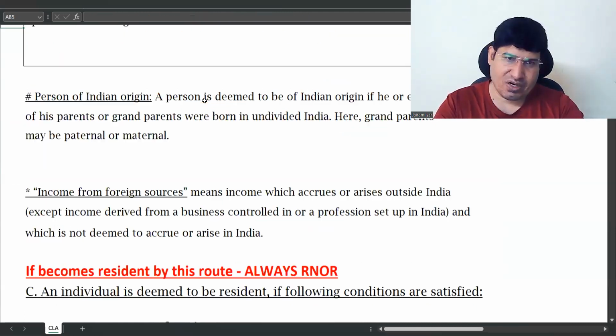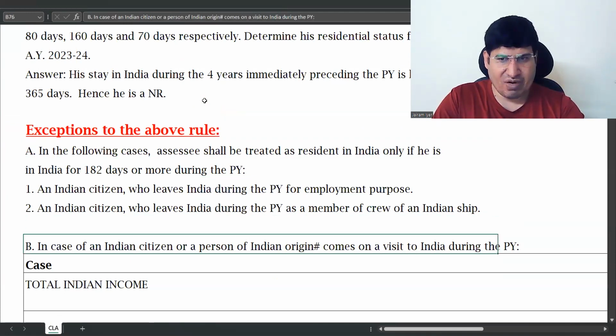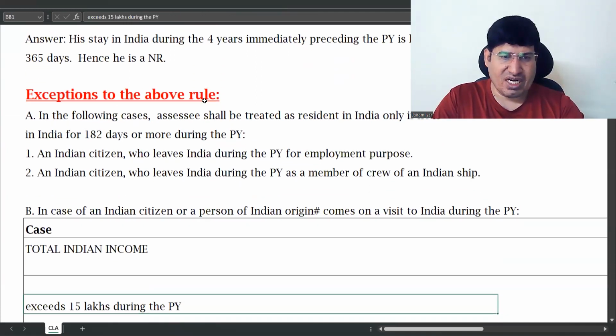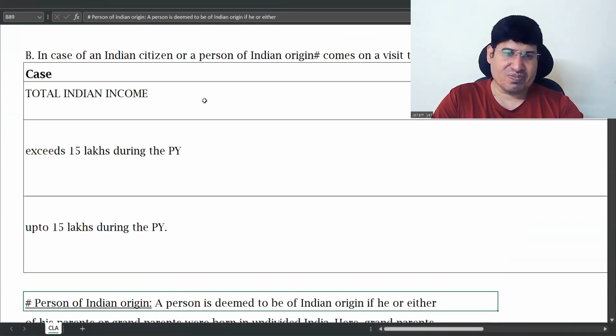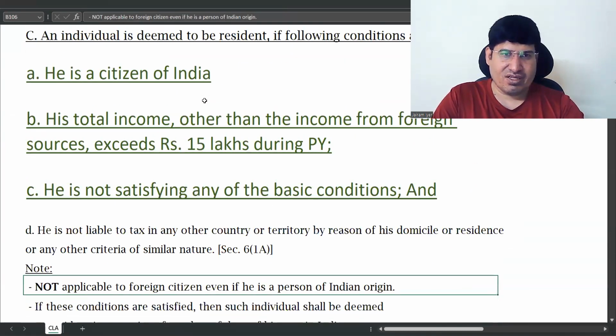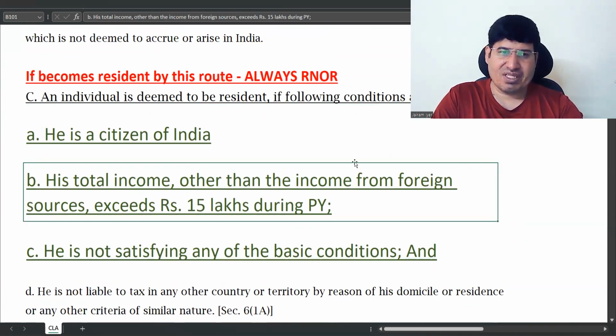So we'll just show that to you. Here you can see, in this exceptions, in point number B, we saw total Indian income exceeds 15 lakhs. It's the same condition. Total income other than foreign sources, you can just call it as Indian income. But remember this term because in your exam they will ask like this only. Total income other than income from foreign sources exceeds 15 lakhs.